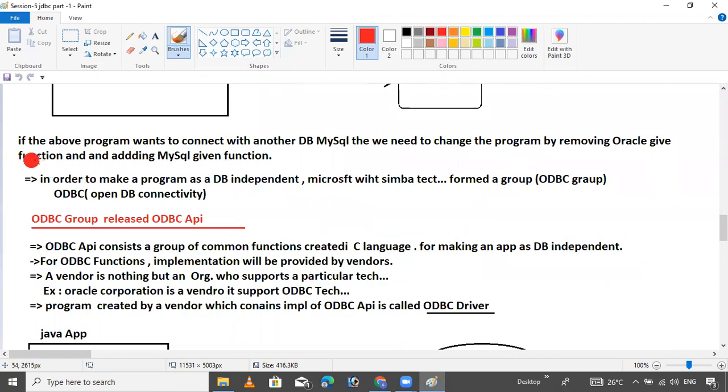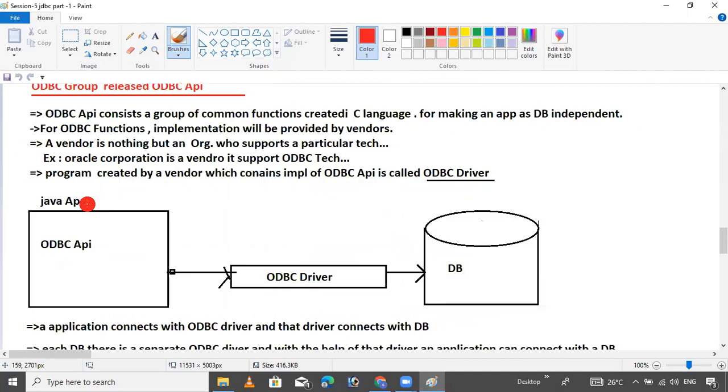If the above program wants to connect with another database like MySQL, then we need to change the program by removing the Oracle-given function and adding the MySQL-given function. In order to make a program database independent, Microsoft with Simba technology formed one group called the ODBC group, Open Database Connectivity.